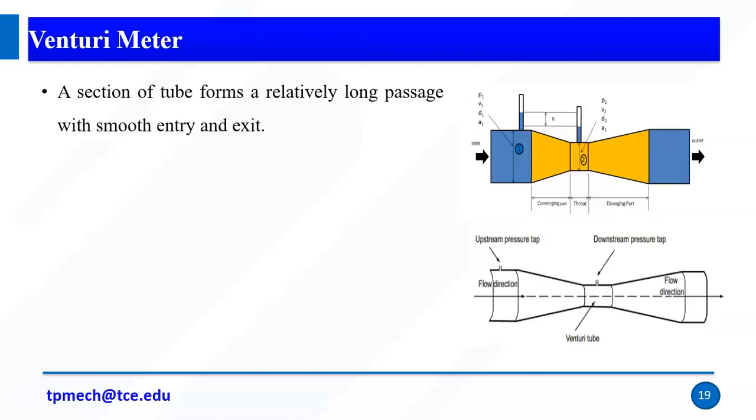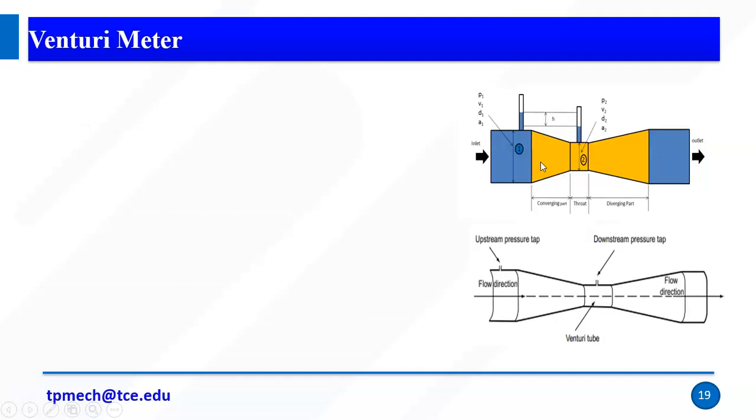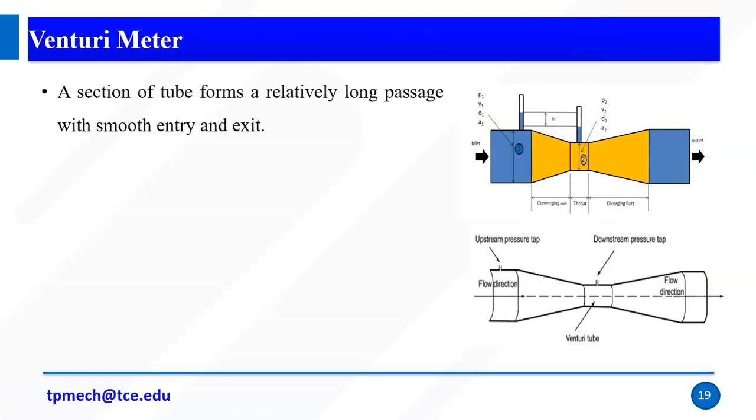Right, the first one is the pressure differential. We calculate flow using the pressure differential. There are two ways: one is the orifice, another is the venturi meter. An orifice is a sudden obstruction, where a single plate blocks the fluid flow. A venturi is a stepwise obstruction, so it narrows gradually. There are two tubes on either side, and using that pressure difference we can measure the flow with the help of Bernoulli's equation.